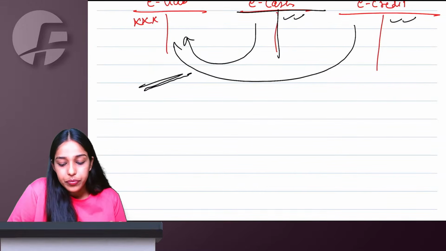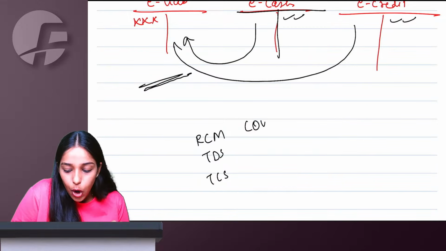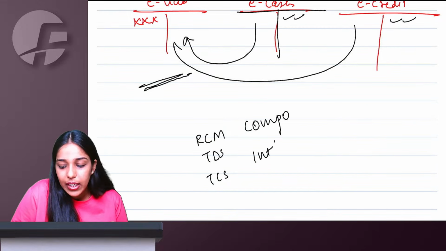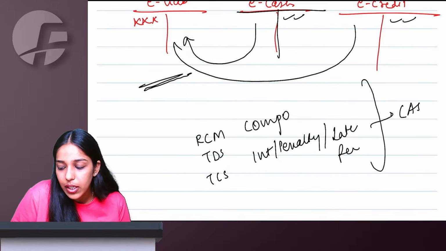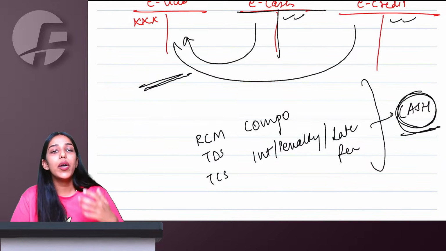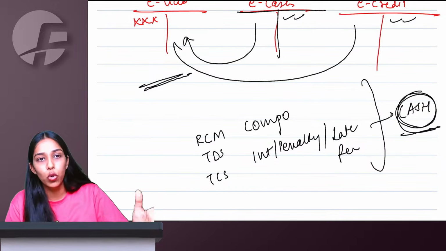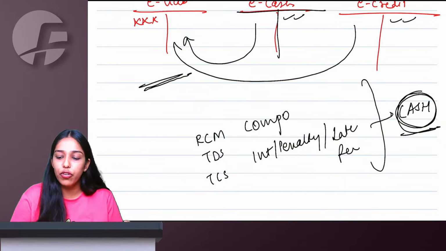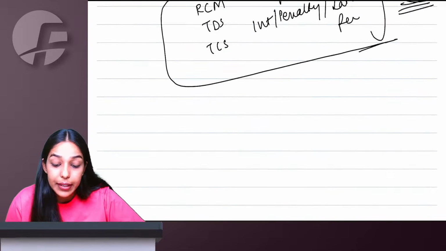However, understand, RCM, TDS, TCS, composition payments, or any interest, penalty, late fees, basically anything other than tax, compulsorily you have to pay using cash ledger only. So what do I understand, ma'am? Only taxes I can pay using cash and credit both. Otherwise, all the other types of payments compulsorily I have to do from cash ledger only.